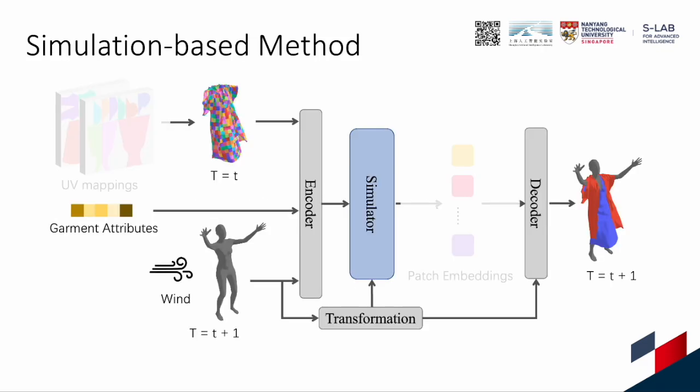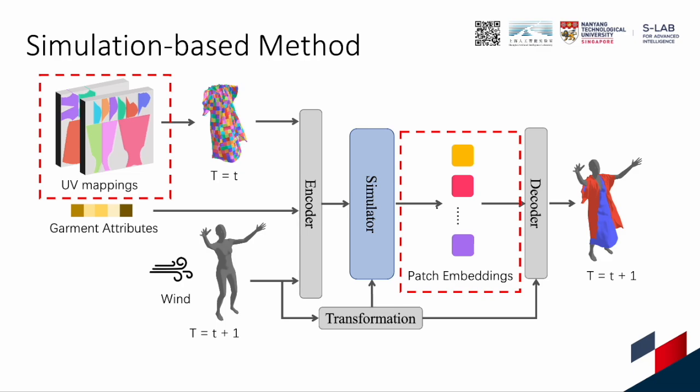Specifically, given the outer forces at time t plus 1 and the current garments at time t, we input the particle states of garments and outer forces to simulate the garment's deformations. The model outputs the future positions of each garment's vertex at time t plus 1. To reduce the number of interactions and the computational overhead, we represent garments by patches, and patches are treated as basic simulation particles. The vertices' states are decoded given corresponding patch features.